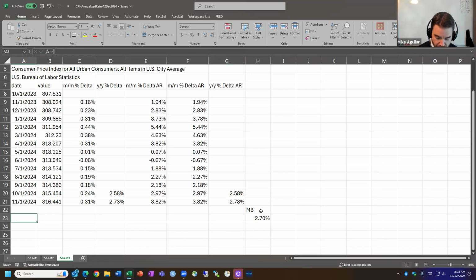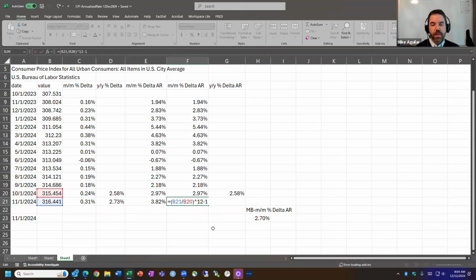What would that imply? So let's figure out bizarro world 2024. We're going to unfold what that annualized rate is. So that's the Morning Brew's month over month percent delta AR. Just to remind you, this is what the formula looks like. B21 divided by B20, so it's a growth rate raised to the 12 minus 1. I want to unfold that to find what the Bizarro equivalent is of B21, the Bizarro equivalent of the index in November 2024.